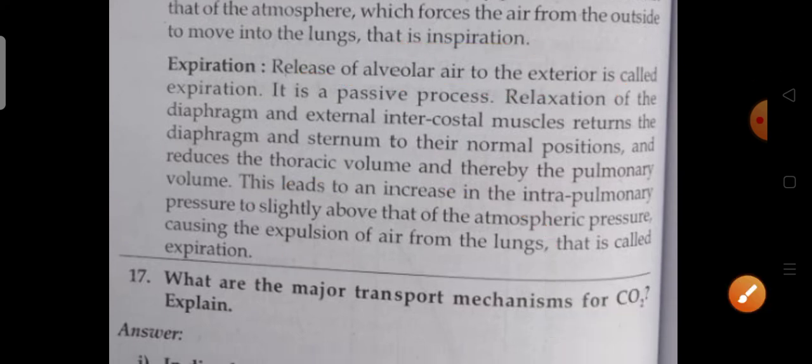Next, what are the major transport mechanisms for carbon dioxide? Explain. In dissolved state and as carbamino compounds. These are the mechanisms of carbon dioxide transport.